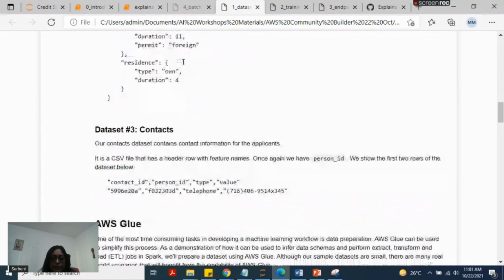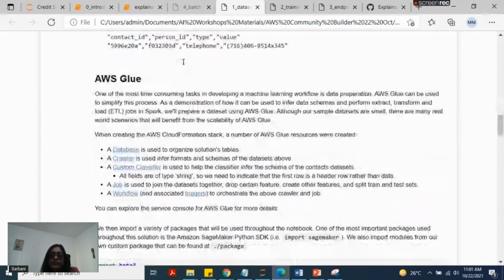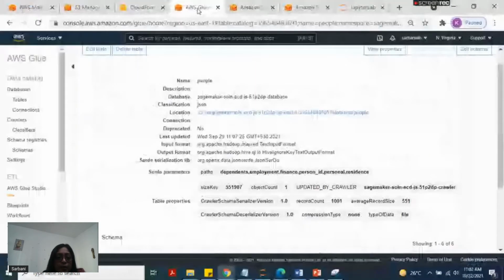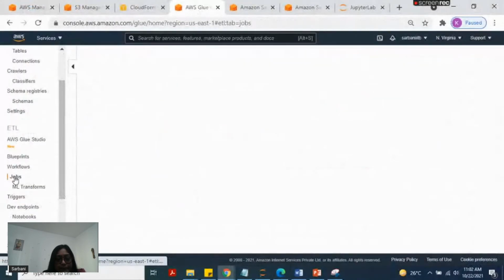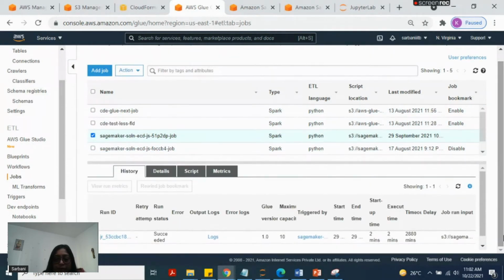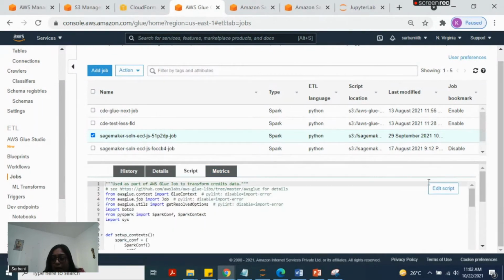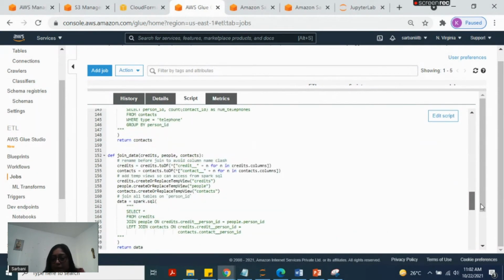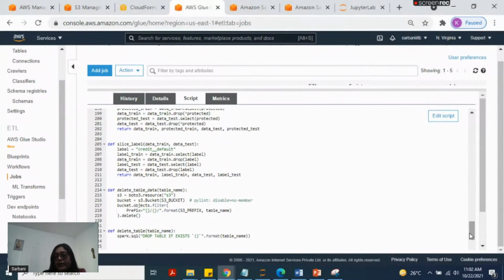Now we can take help from AWS Glue, and the Glue database is here. Let me see, it's still launching. In Glue, you can see the script is already created here. This is the script which is doing all the pre-processing jobs. I'm not going into deep detail on the script, but here it is. It's a PySpark script, and it's doing all the good things with the data.